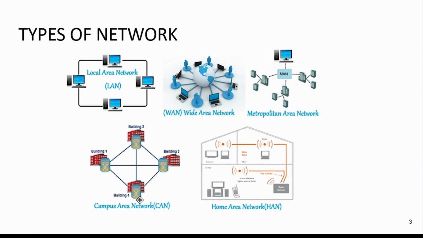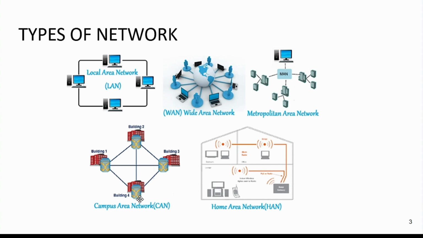Next is its transmission speed. It's very high, with a moderate maintenance cost and a moderate cost. Examples are networks that cover schools, colleges, buildings, etc. This is about the campus area network.